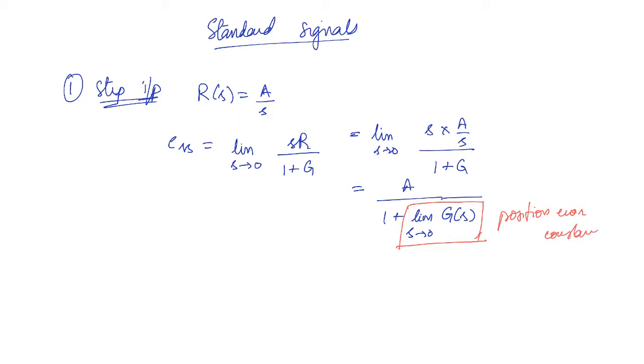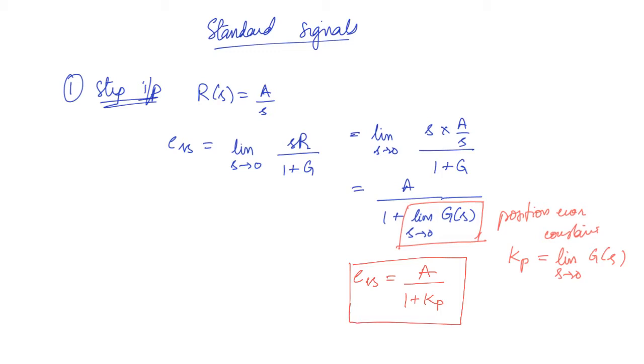Now this limit s tends to 0 of G(s), we call the position error constant, and it is denoted by Kp. So basically Kp is equal to the limit s tends to 0 of G(s). So ess will be A by 1 plus Kp. This is the final expression.